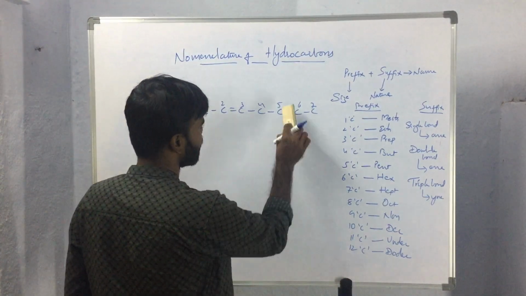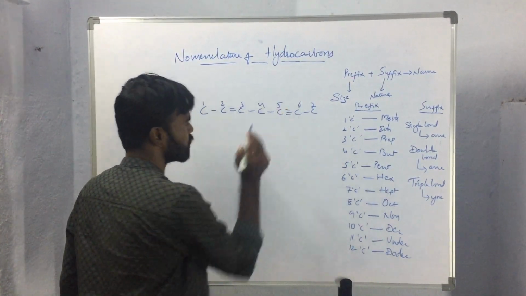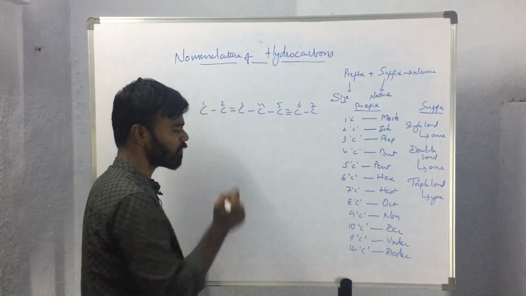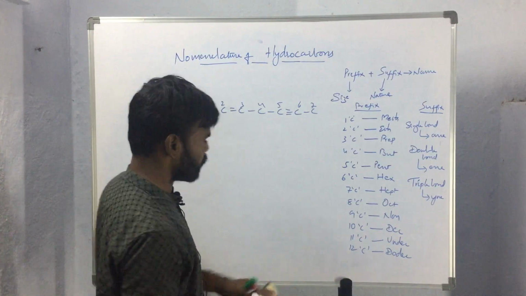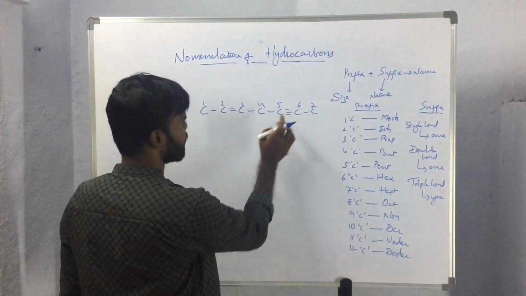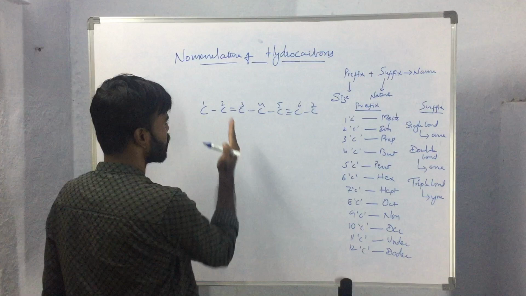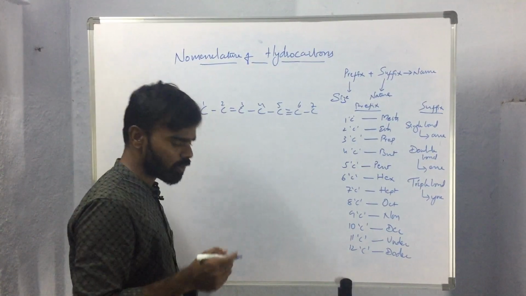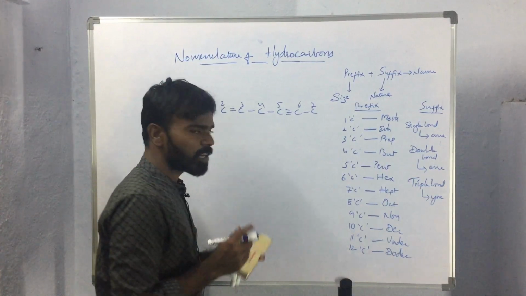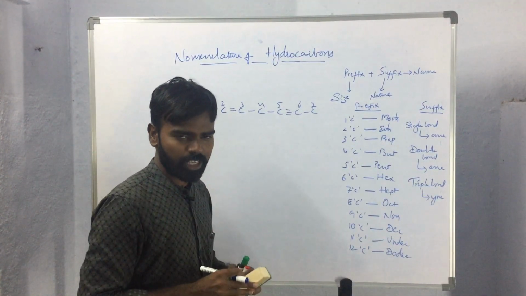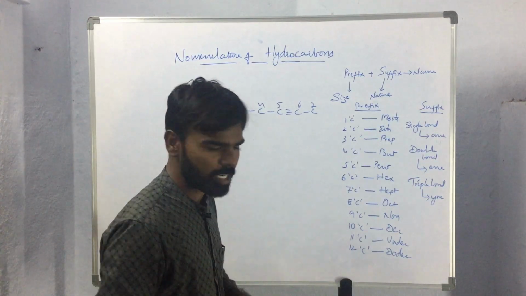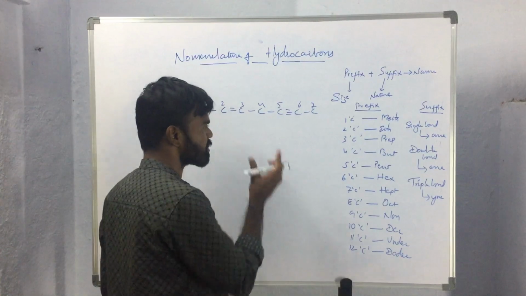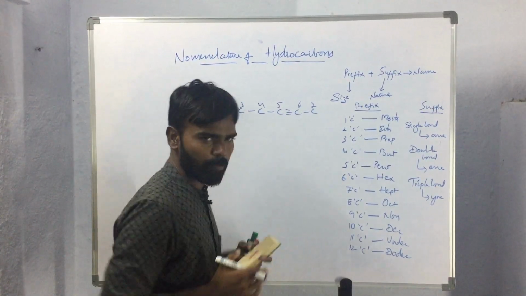In case of combined unsaturations, where a triple bond is also present, while giving the numbering we have to consider the more stable unsaturation. So here the double bond is more stable than the triple bond, so this double bond will be given the first priority. So here we will be starting numbering from here, because the carbon atom that is having the more stable unsaturation should get the least possible number, and the highest unsaturation will be the suffix of the parent compound.